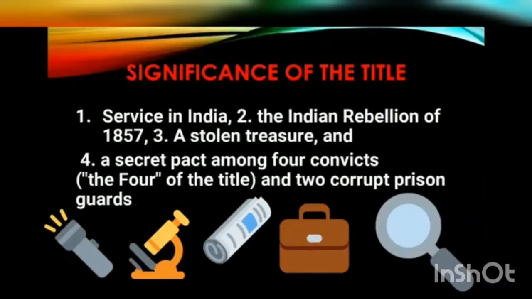Now moving on to the significance of the title, The Sign of 4. Why is the title, The Sign of 4, given to this novel? So there are 4 things that happened. One is service in India, second is the Indian Rebellion of 1857, and third is a stolen treasure. We see the whole plot of the novel involving service in India, the Indian Rebellion of 1857, and a stolen Agra treasure. And the fourth incident is a secret pact among the 4 convicts. The names of the 4 convicts are Jonathan Small, Mohammed Singh, Abdullah Khan, and Dost Akbar.